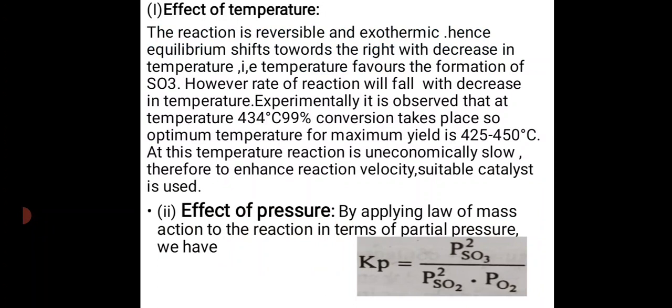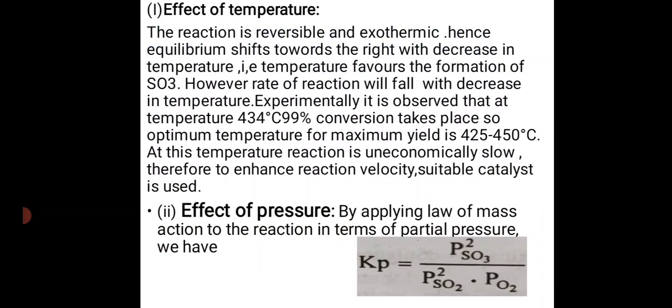Experimentally, it is observed that at a temperature of 434 degrees centigrade, 99% conversion takes place. The optimum temperature for maximum yield is 425 to 450 degrees centigrade. At this temperature the reaction is uneconomically slow. Therefore, to enhance reaction velocity, a suitable catalyst is used.